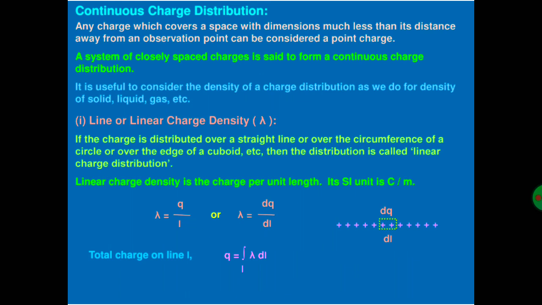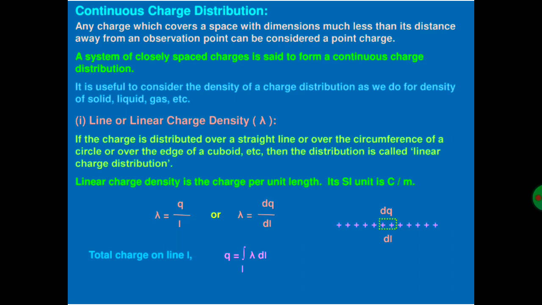Continuous charge distribution. Any charge which covers a space with dimensions much less than its distance away from an observation point can be considered a point charge. A system of closely spaced charges is said to form a continuous charge distribution.